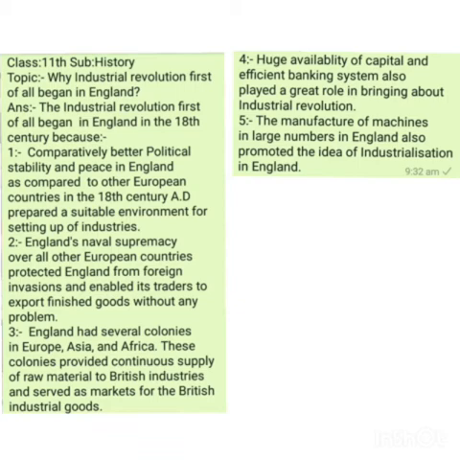And this network of banks throughout England provided the capital, the loans, the money for setting up and running the large scale industries in different parts of England, and these loans were provided to the businessmen and traders at comparatively